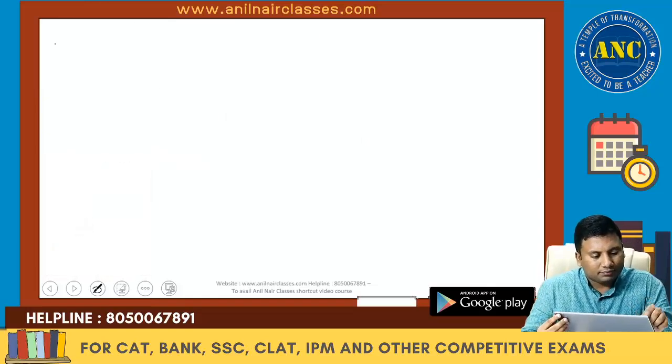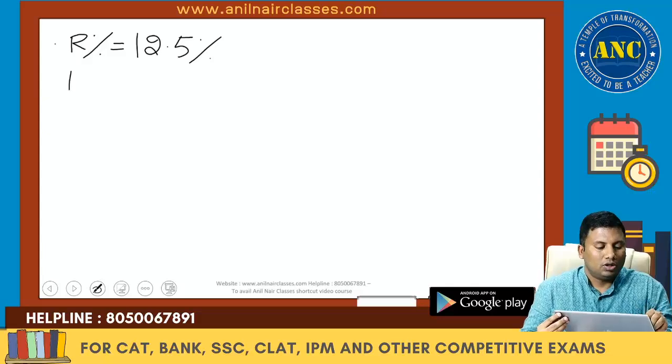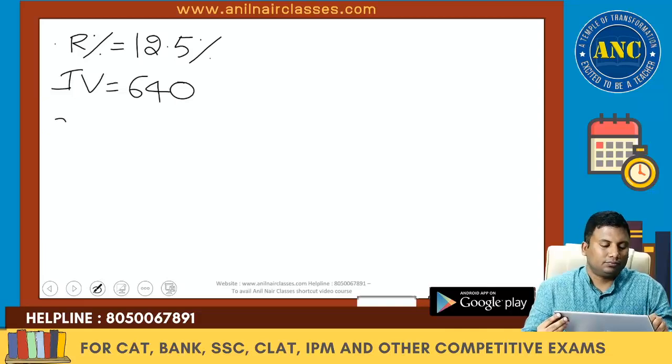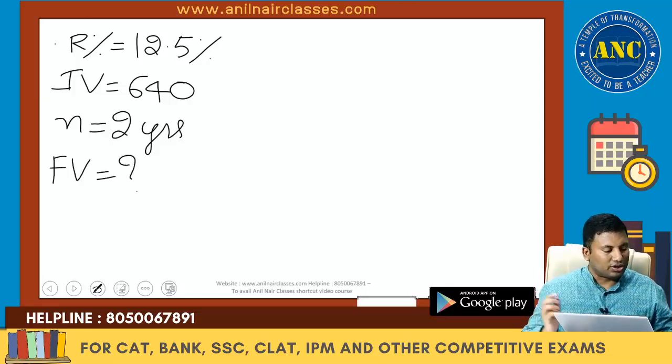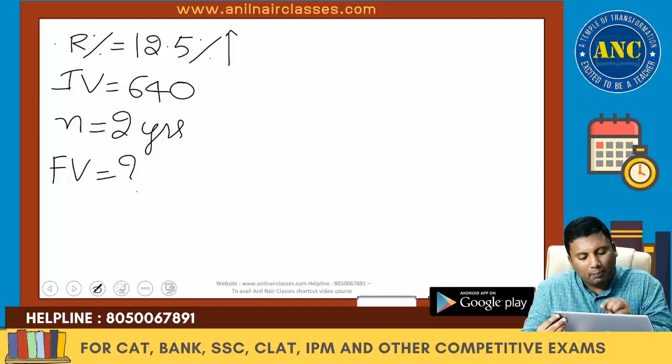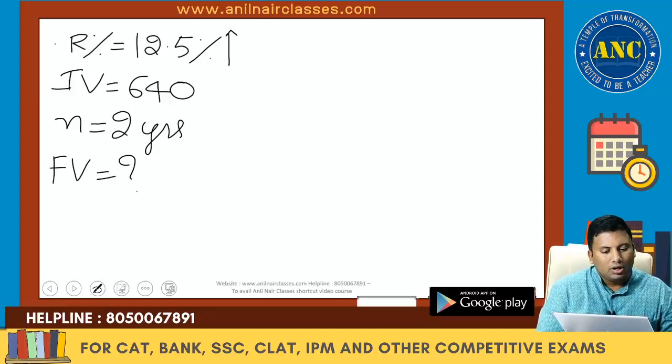First question. R percentage change, up arrow means increase, sir. R percentage is 12.5 percentage. Initial value is 640. N is 2 years. Find the final value.